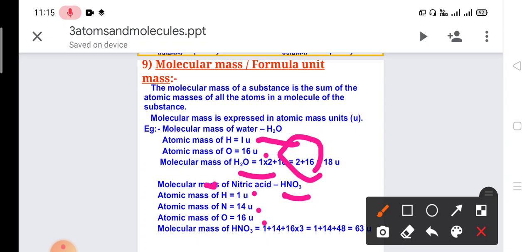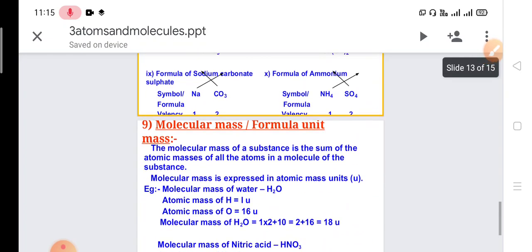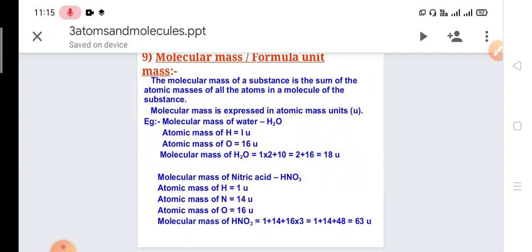According to the formula, we write 1 plus 14 plus 16 multiplied by 3, because there are 3 oxygens. 16 times 3 gives 48, and when we total up, 48 plus 14 plus 1 comes out to be 63. So this is the molecular mass of nitric acid. In this way we can calculate the molecular mass of different compounds.